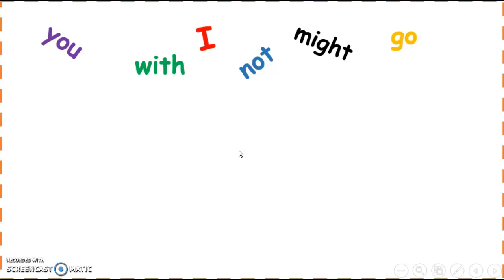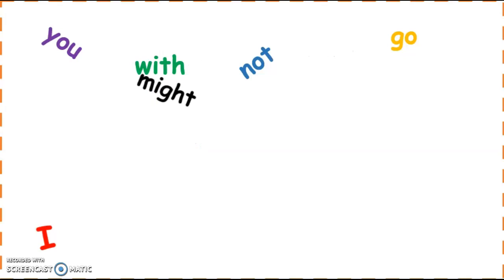Now we are going to order these words to form a sentence. You have exactly one minute, or if you need less, it doesn't matter. Stop the video and try to order these words. Okay, so let's check the correct order and compare with your answers.